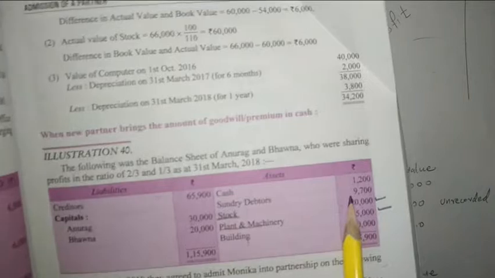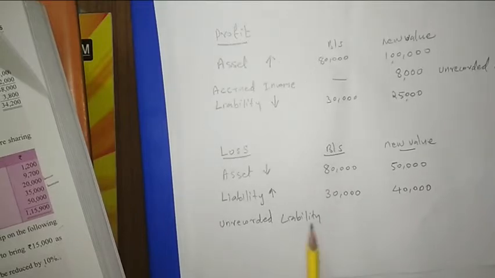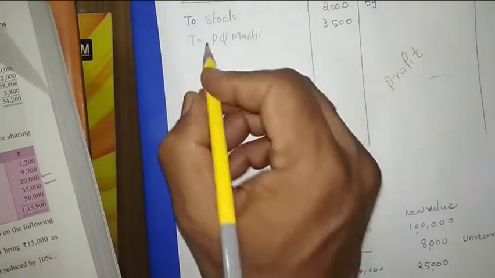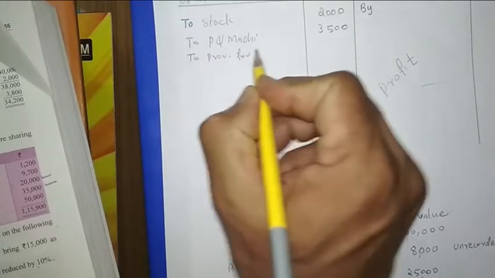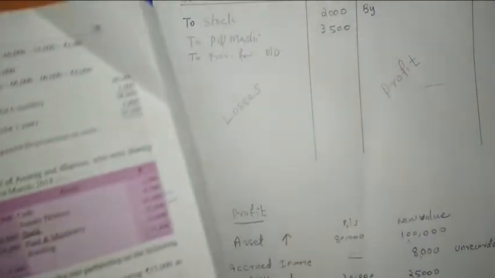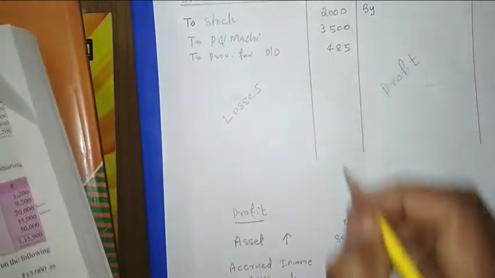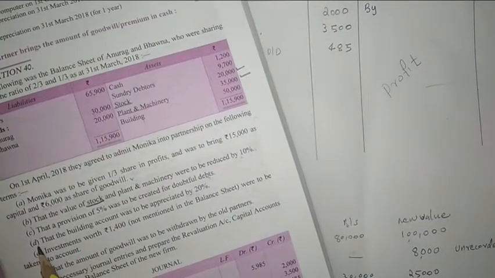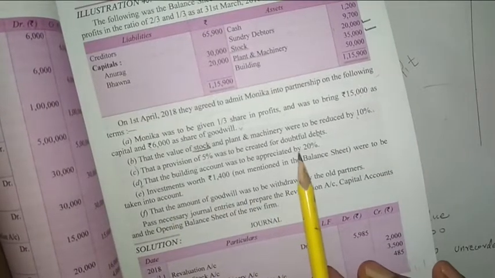Now they are telling that 5% of the debtors we have to make as a provision for doubtful debt. So a new unrecorded liability is arising. Okay, so unrecorded liability, where is it coming? Unrecorded liability is a loss. So loss is coming this side. So here the writing will be to provision for doubtful debt. Then the amount will be what we calculated, that is 485.